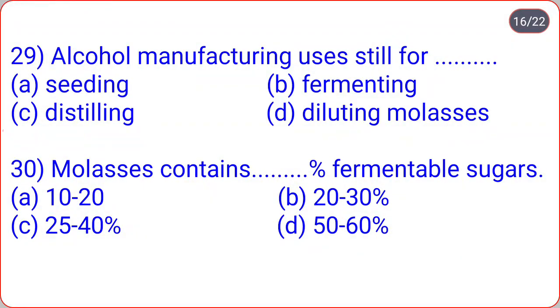Alcohol manufacturing uses still for ___: seeding, fermenting, distilling, diluting molasses. So alcohol manufacturing uses still for distilling.